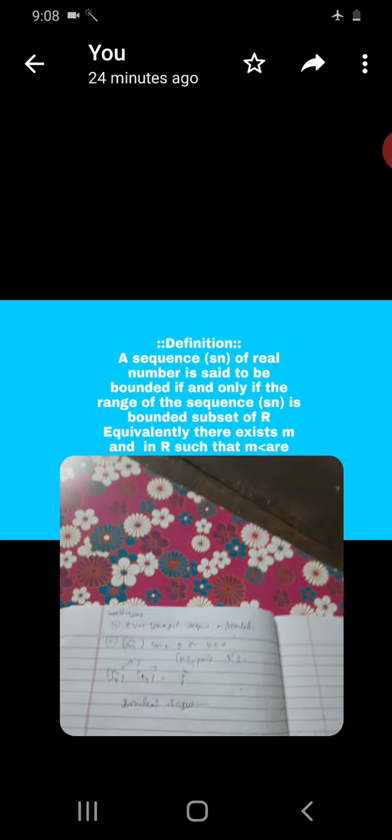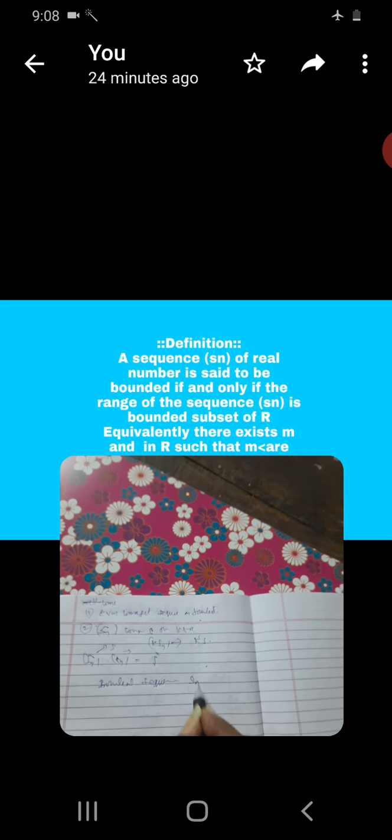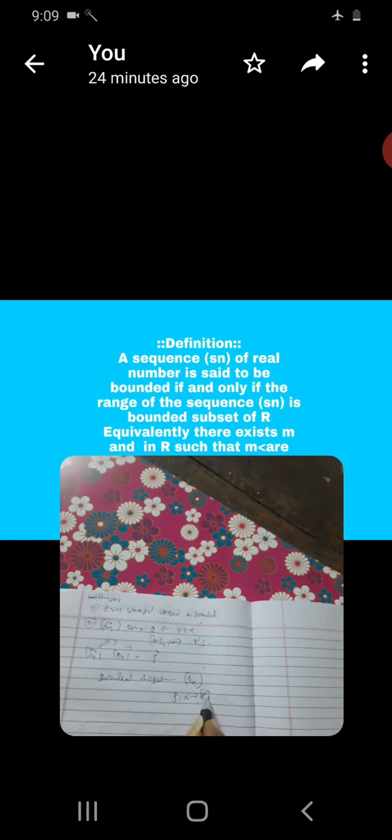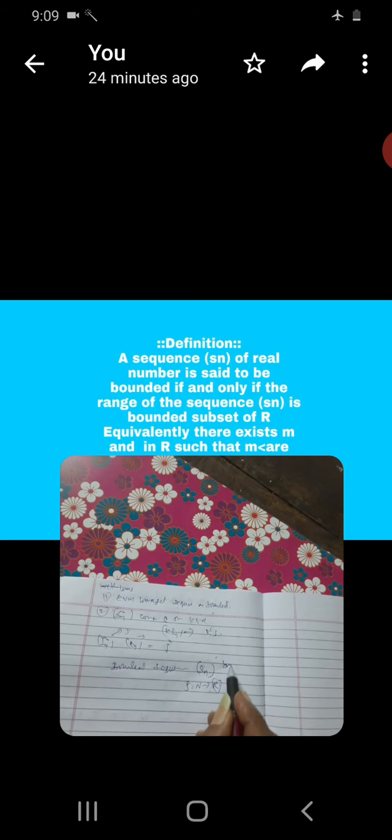Bounded sequence. What is the bounded sequence here? A sequence Sn of real numbers, that is, a function f from N to R. This real sequence is bounded. How to see bounded?